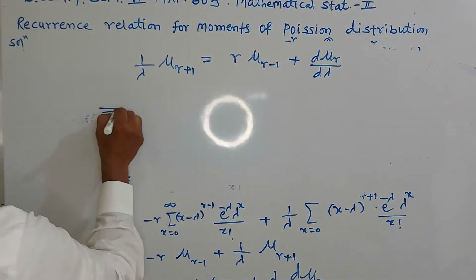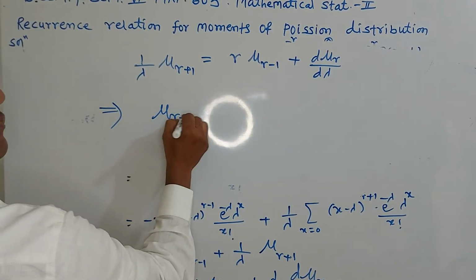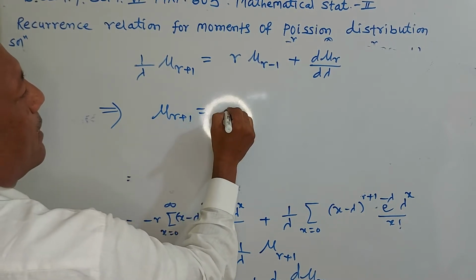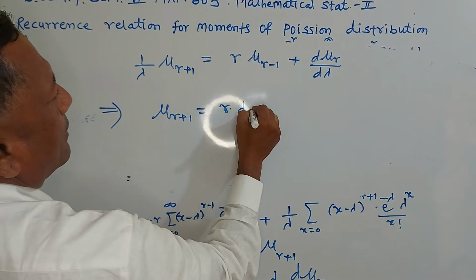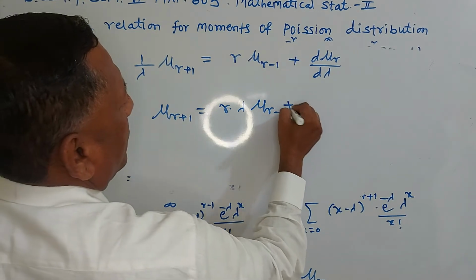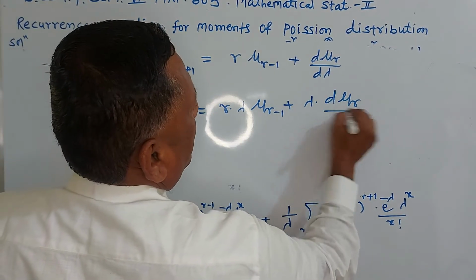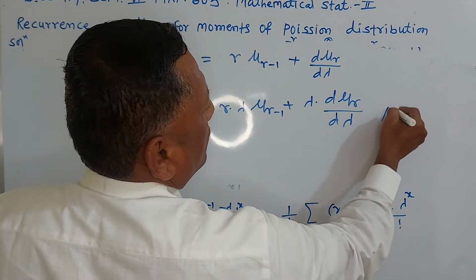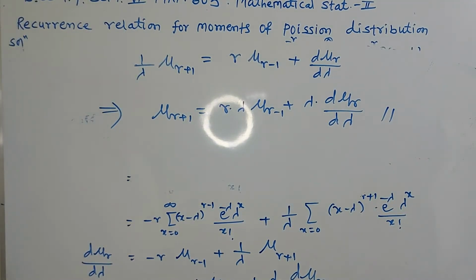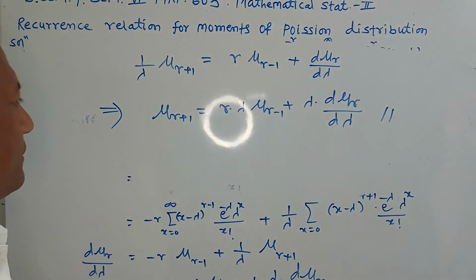Again this can be written as mu r plus 1 is equal to r into lambda mu r minus 1 plus lambda into derivative of mu r with respect to lambda. So this is the recurrence relation for moments of Poisson distribution.